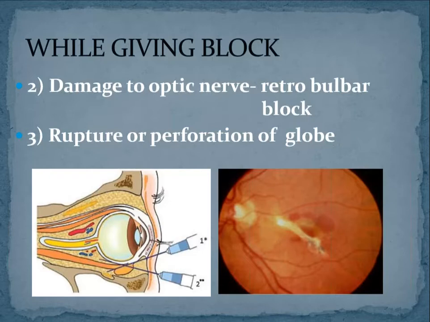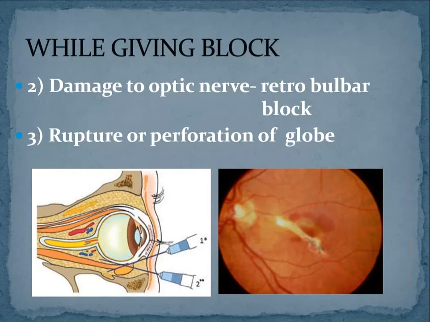So what you have to do is immediately stop the surgery, put a pressure bandage, and postpone the surgery for a later date. Two or three days later, you can do a fundus examination. If you see a small puncture or a hole, you can close that puncture by doing a barrage laser around it. Okay, so this is how you are going to manage a globe rupture or a globe perforation while giving a block.